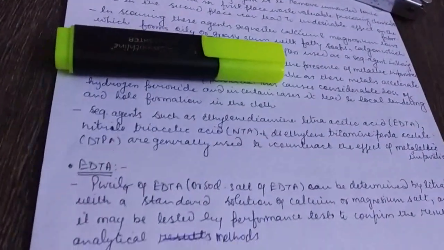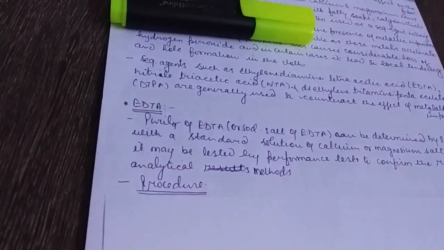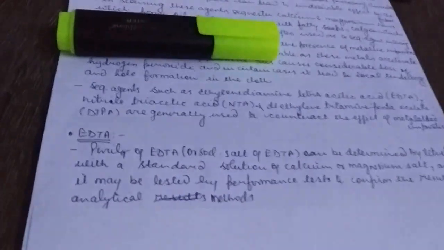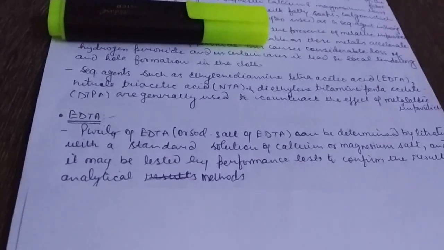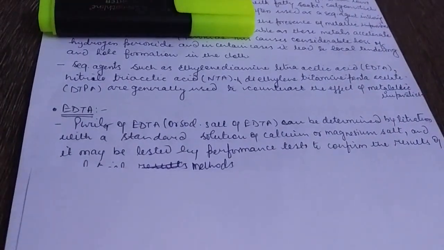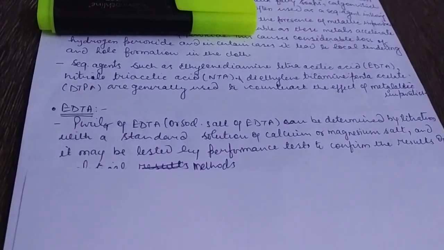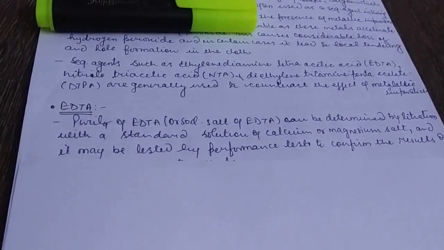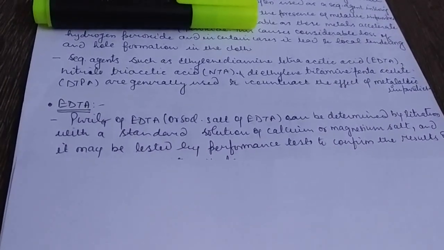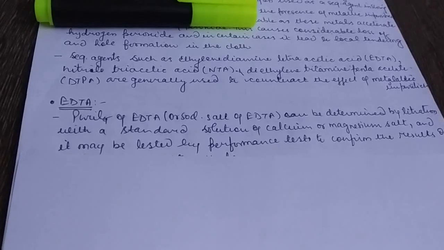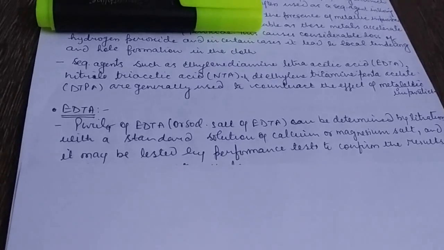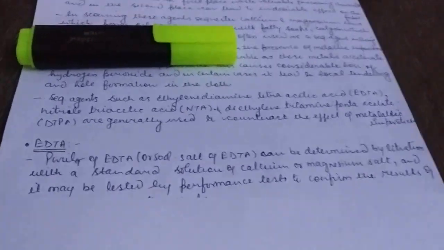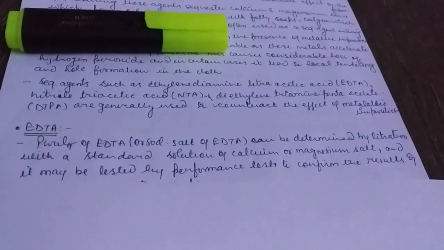Generally, how does EDTA function? EDTA will make a complex with calcium and magnesium salts, so the EDTA calcium or magnesium complex will be formed, and this complex will settle in the bath. So it will reduce the chances of the water hardness, meaning the calcium or magnesium salts, reacting with the active chemicals.